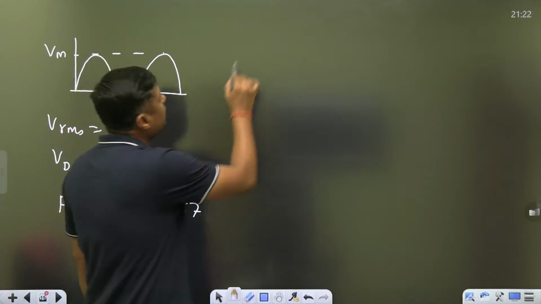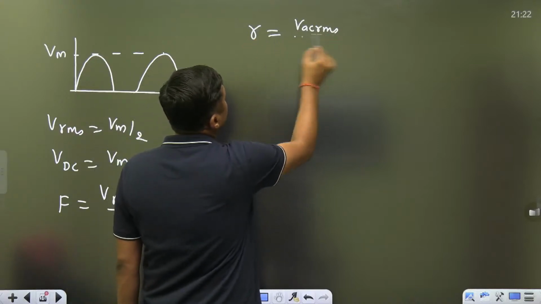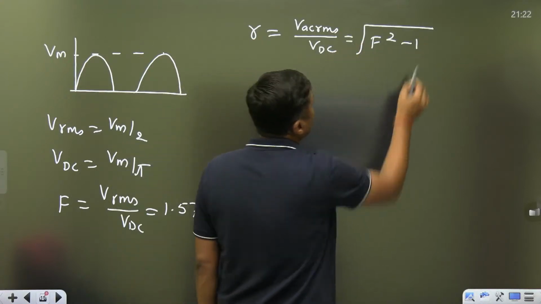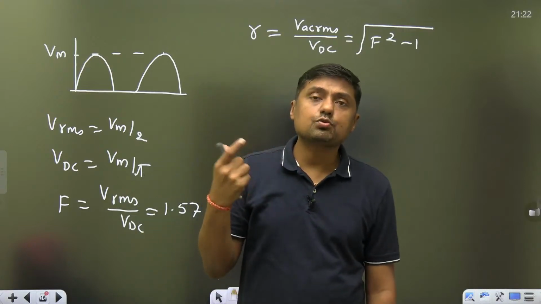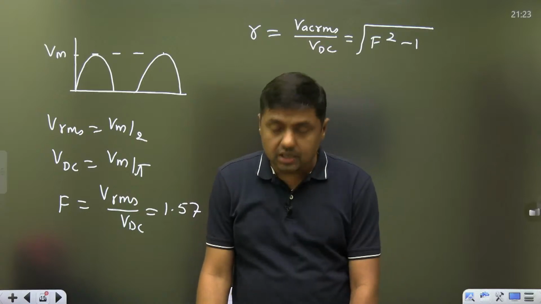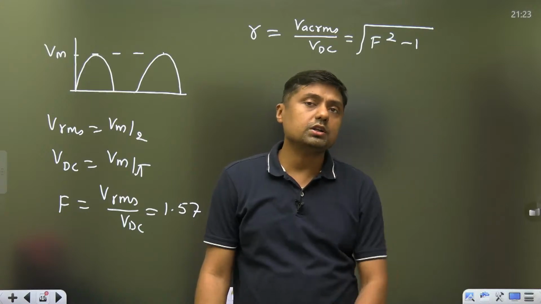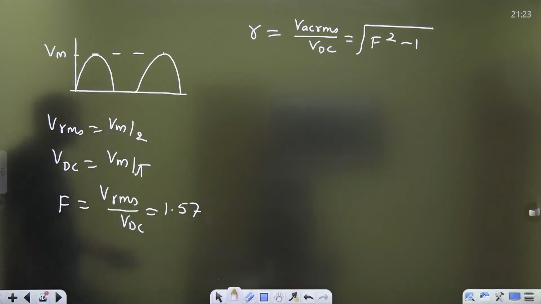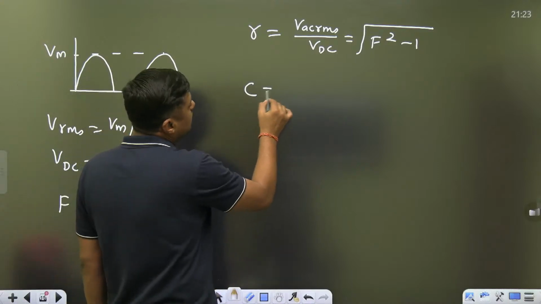Then what is the ripple factor? Ripple factor is equal to Vac rms upon Vdc. Already I have given you the definition, that is written as root over F square minus 1. फॉर्मूला भी याद रखिए, what is the ripple factor, root over F square minus 1. तो एकदम सिंपल सा क्वेश्चन आ सकता है, let this be the form factor, then what will be the ripple factor? Tell me guys, what is the ripple factor if the form factor is 1.57 from this formula, or directly if you have the idea then you can find the ripple factor also. Then ripple factor, then crest factor, peak upon RMS.